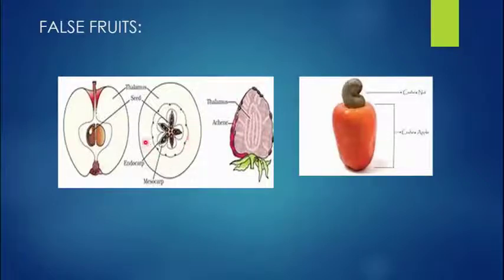And this is an example of the fruit. Again, you can see it, that is a section of the fruit. This is the thalamus, the seeds over here. This is the endocarp, and then the middle portion is nothing but the mesocarp. This is the example of a strawberry. Even that is an example of a false fruit. This is very common in Kerala, you must have seen it. That is cashew nut. This is nothing but the cashew apple, and this is the cashew nut which is present. Even these all are examples of false fruits.